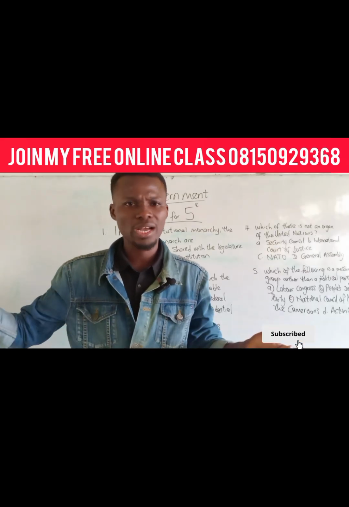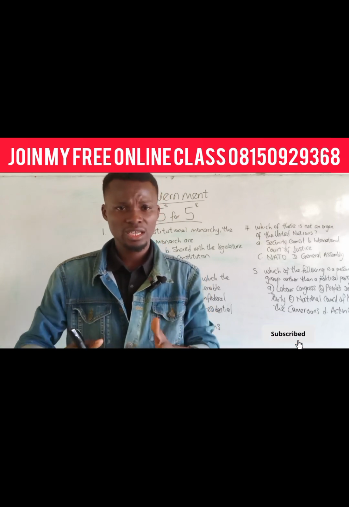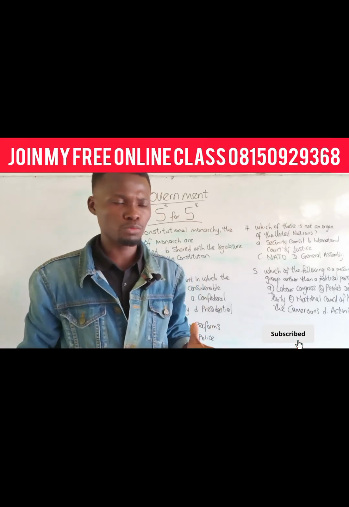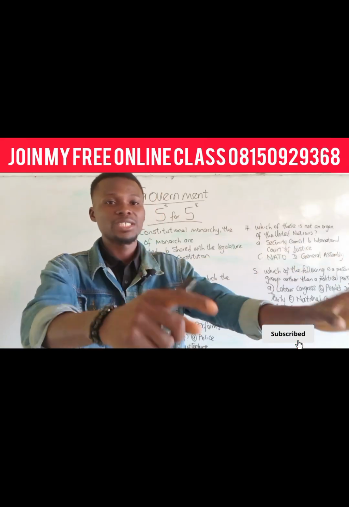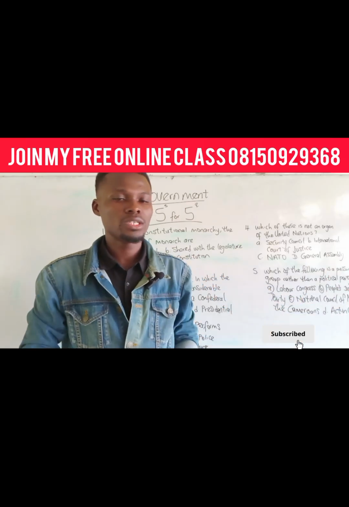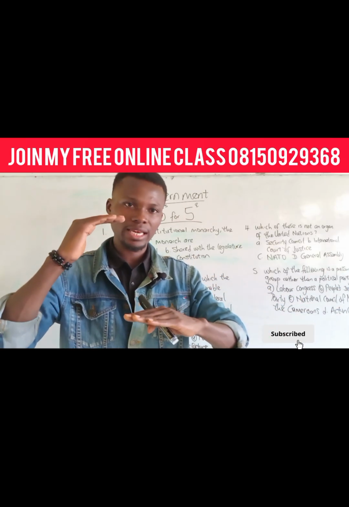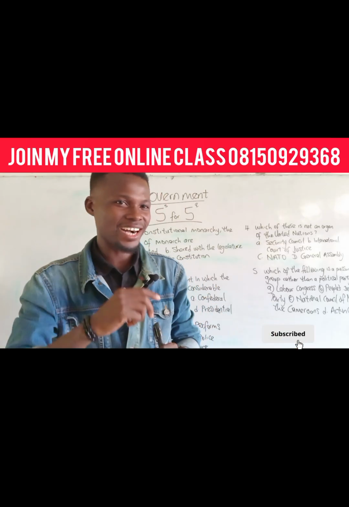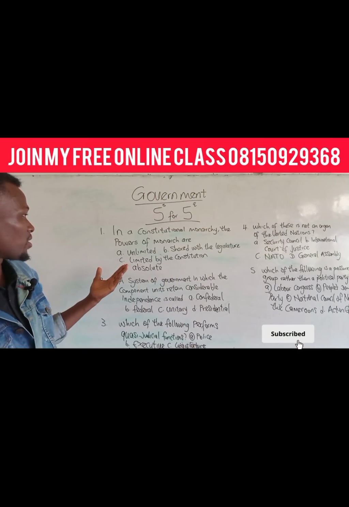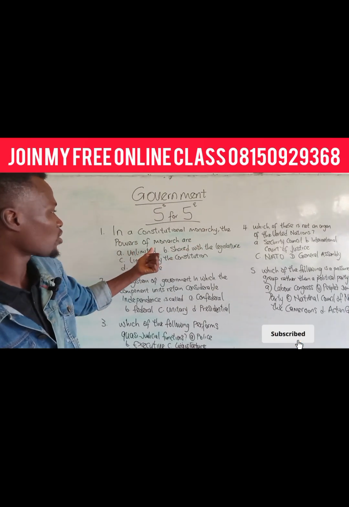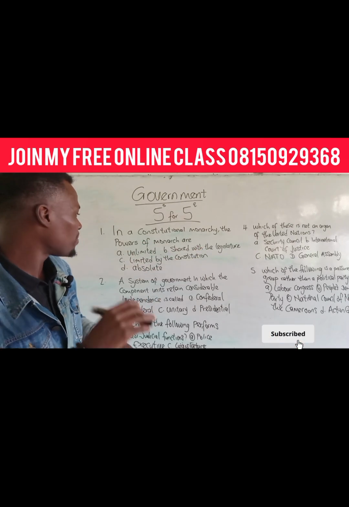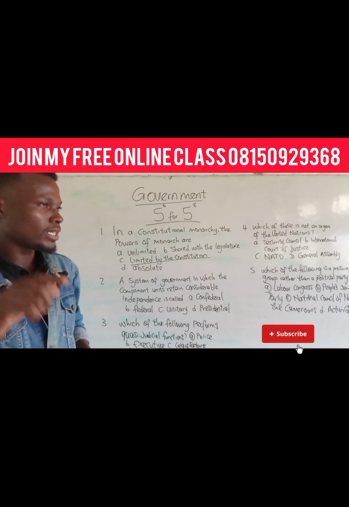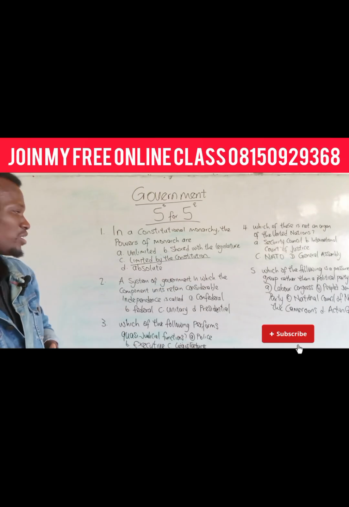And for absolute monarch, we have Saudi Arabia and other countries, especially Islam-dominated countries. They practice absolute monarch, where all the governmental powers are domiciled in the king or prince, whatever they call their monarch. In that case, the monarch, the king, will be supreme to the constitution. So that is Secret 2, and with that we are able to answer the question. In a constitutional monarchy, the powers of the monarch are limited by the constitution.